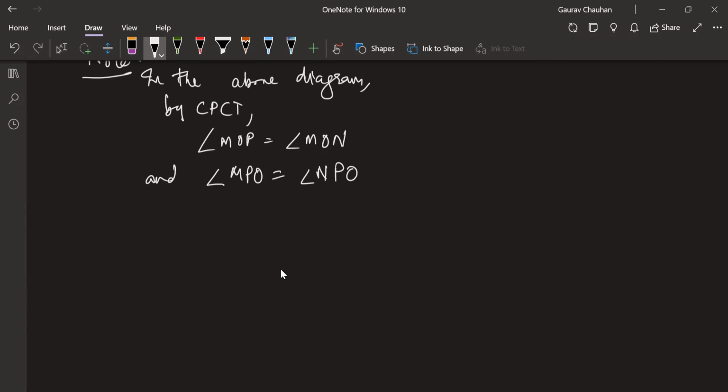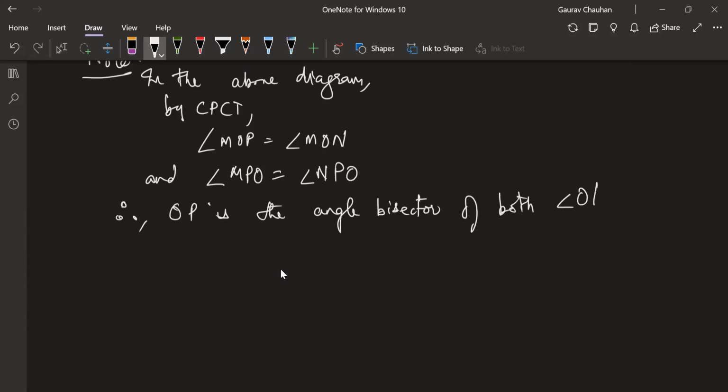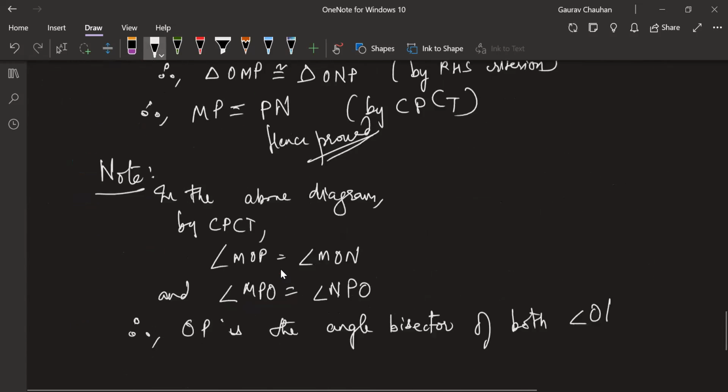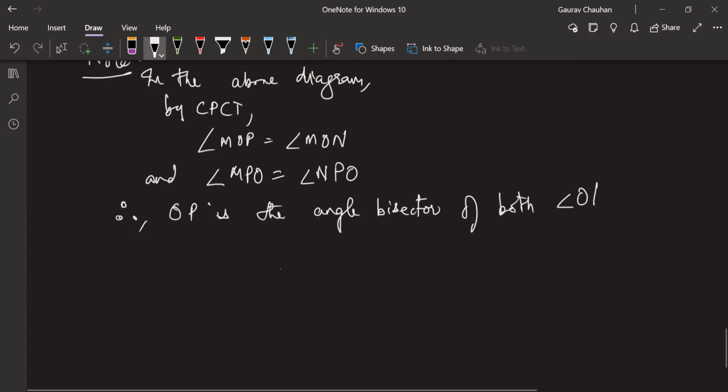Now, therefore, OP is the angle bisector. You all know what angle bisector is? OP is the angle bisector of both angle MON and also angle MPN.